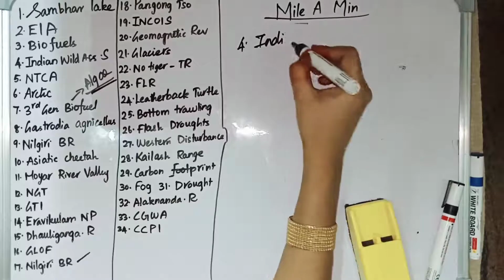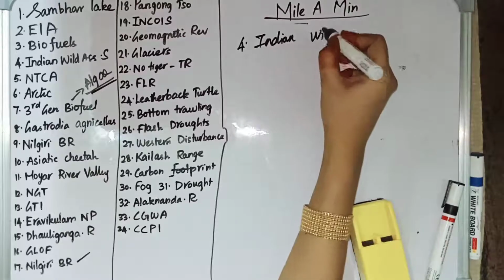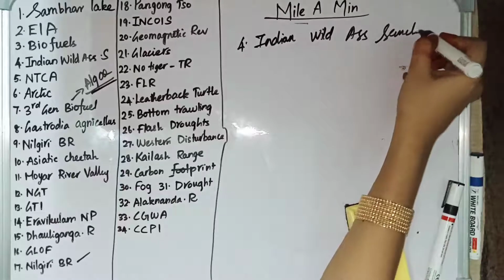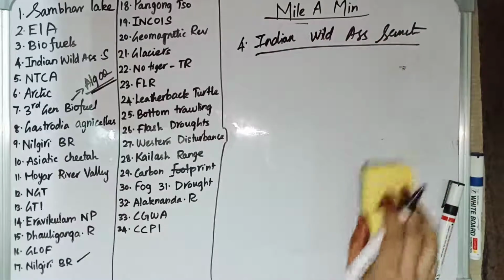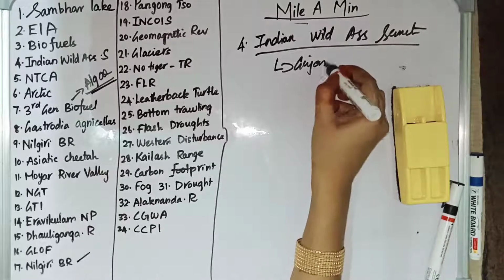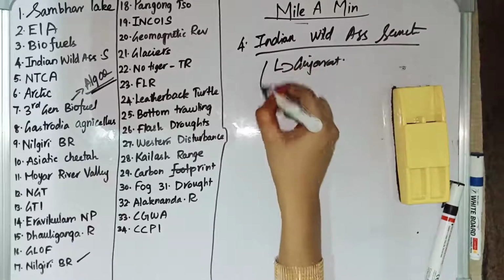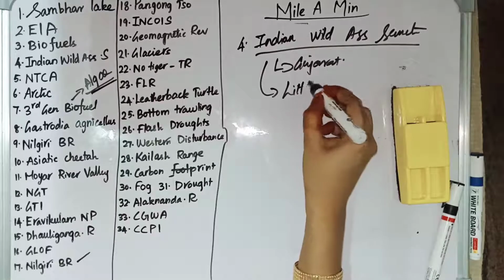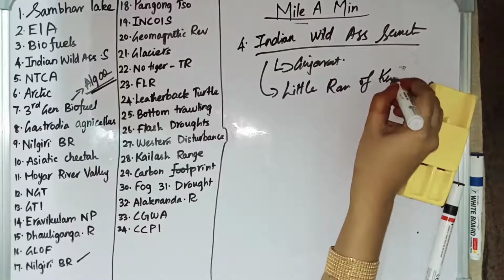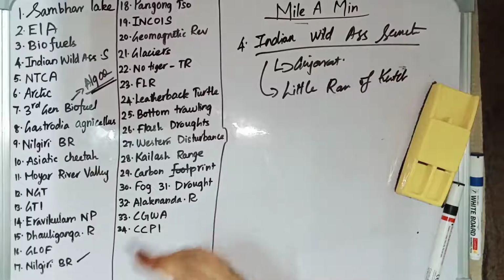Indian Wildlife Sanctuary. It is located in Gujarat, in the Little Rann of Kutch, and it is the place in which we can find wild ass.